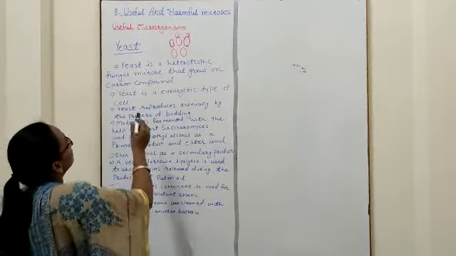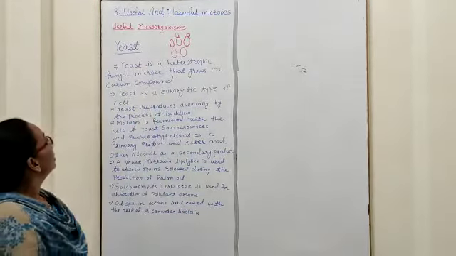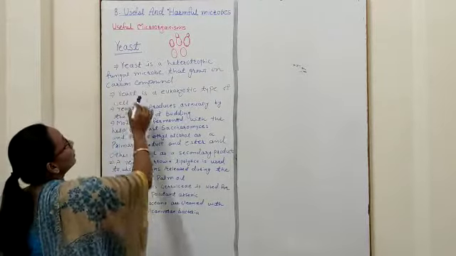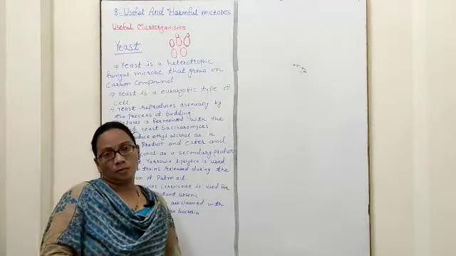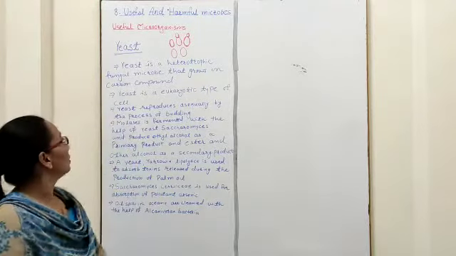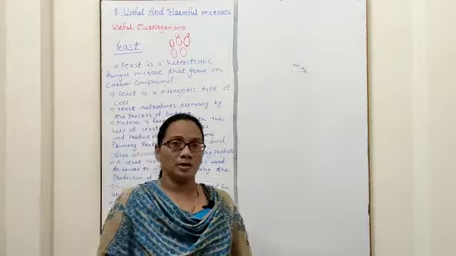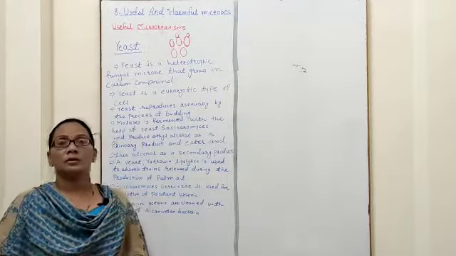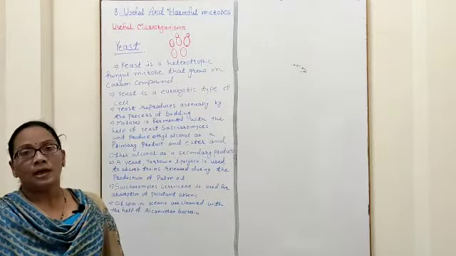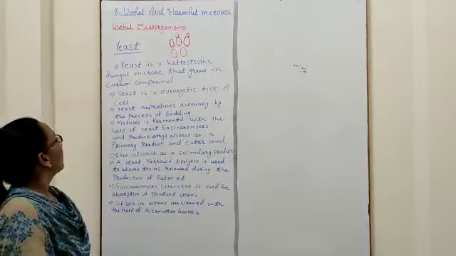Now this yeast is a heterotrophic fungal microbe. It is from the fungus group, growing on a carbon compound, which means yeast grows on carbon compounds. Yeast is a eukaryotic type of organism. Eukaryote means the nucleus is well organized or well developed, and nuclear material is present inside the nucleus.